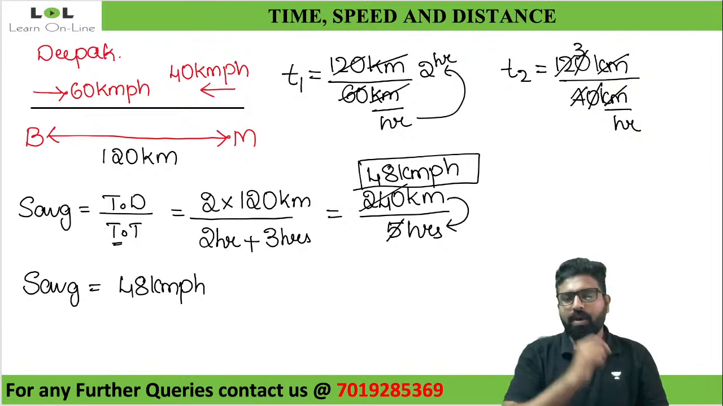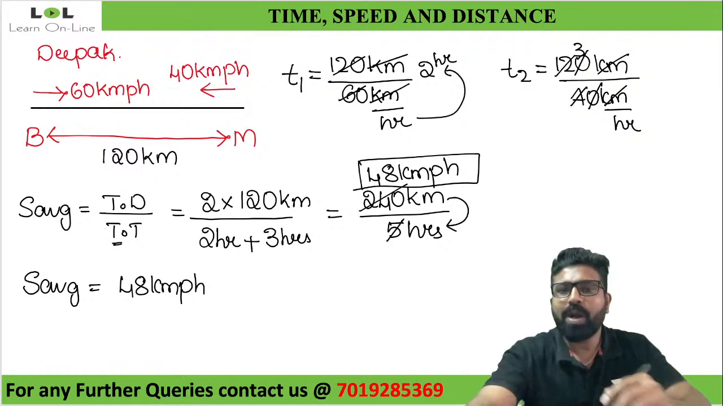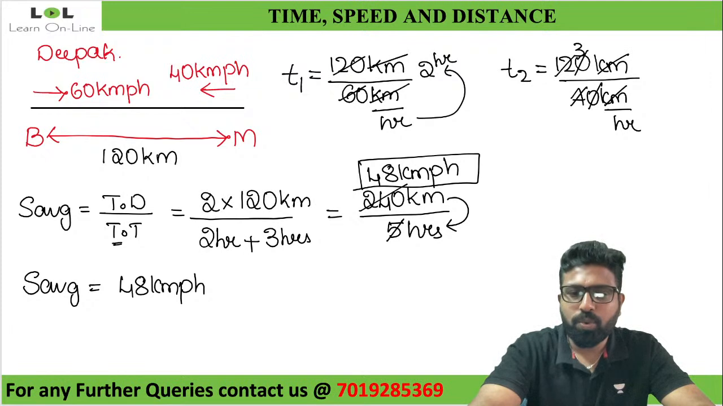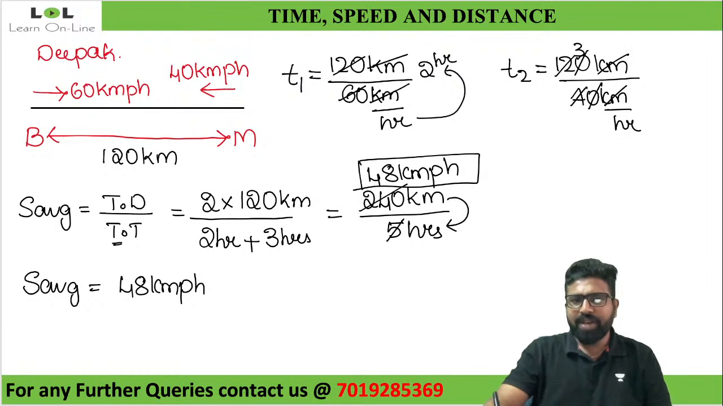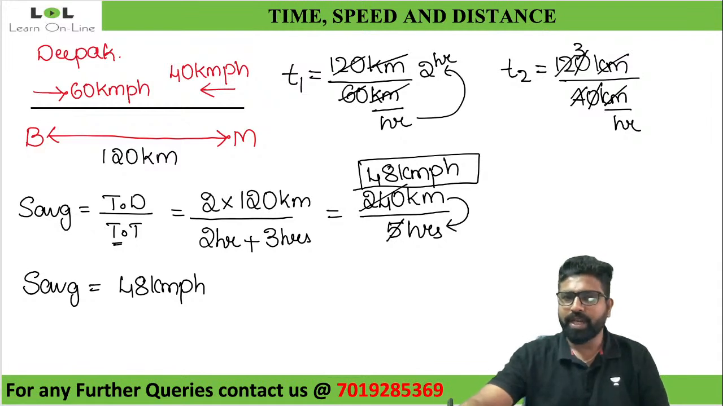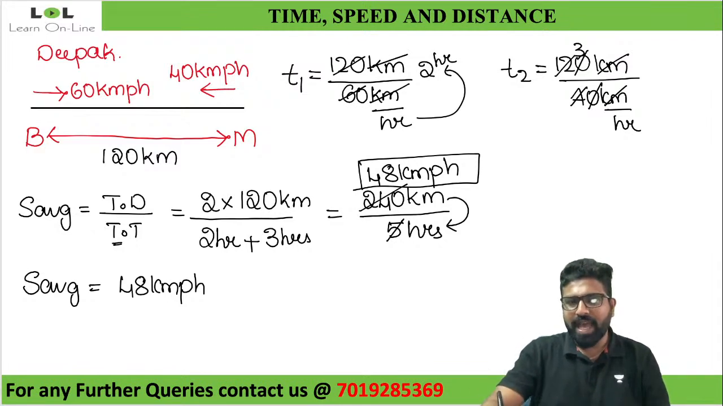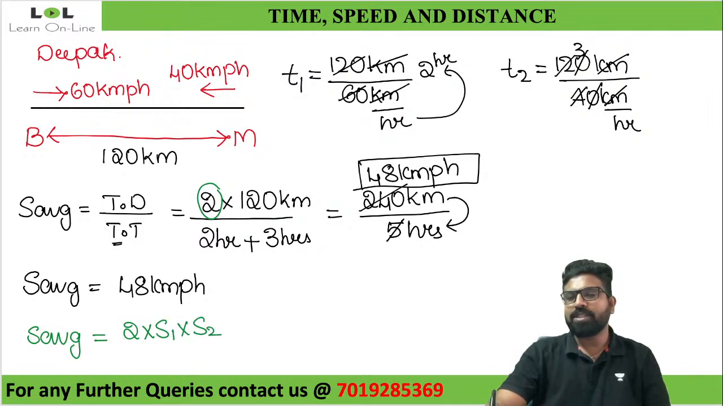Perfect. Now observe carefully. I can do one more thing easily over here. What is that? From here, I can tell that average speed, S average, I'll take a different color so that you don't get confused. S average can also be given by 2 into speed 1 into speed 2 divided by speed 1 plus speed 2.